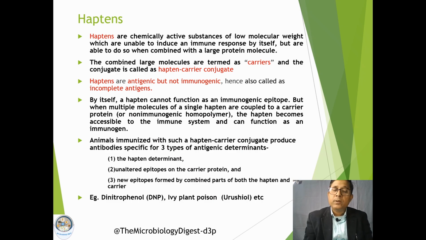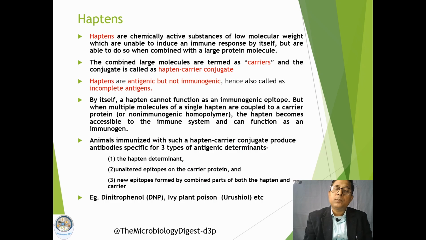So the substances which cannot induce the immune response are called haptens, and the attached molecule is called the carrier. When a hapten is conjugated with a particular protein, this combination is called a hapten carrier conjugate.